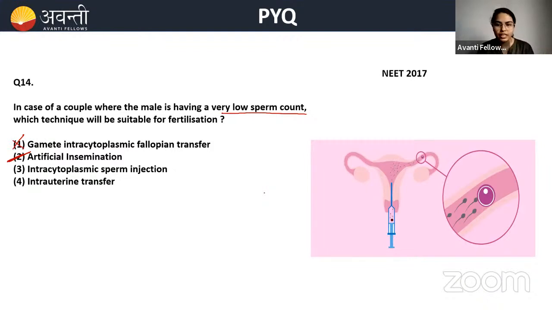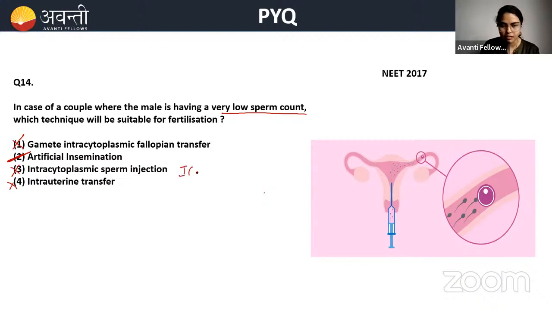So hence what we are doing here, we are taking the very healthy sperms and we might be directly inserting inside the vagina or uterus. Okay, so this happens to that person who is not able to inseminate. There might be an erectile dysfunction problem or any other problem. At that condition, we are doing artificial insemination. No other options are correct here. Okay, I don't know why people were choosing intracytoplasmic sperm injection. Beta, this is done.